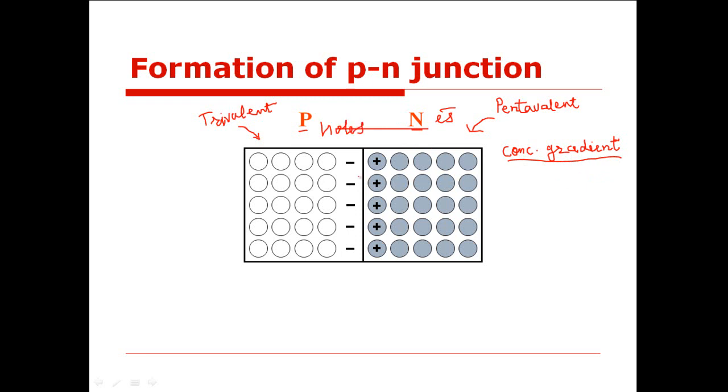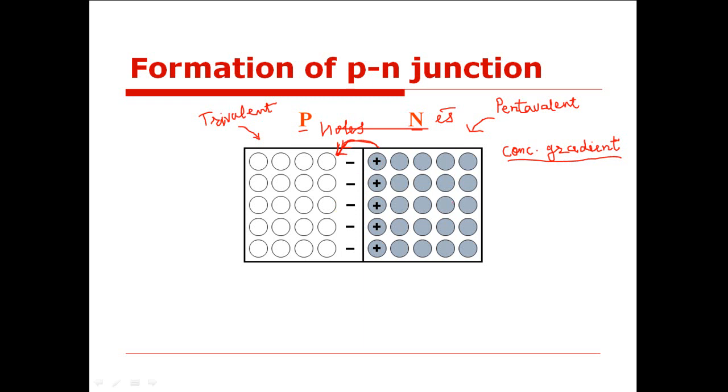And due to that, the electrons which are present in the N side will try to diffuse from N side to P side in order to occupy these vacant positions. Similarly, if an electron leaves from N side to P side, then it will leave behind a hole in the N side.